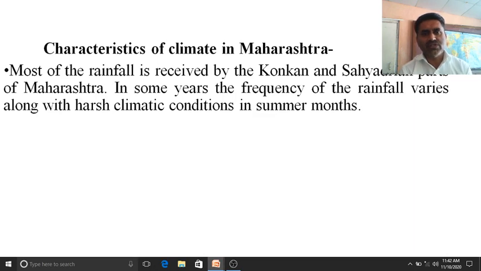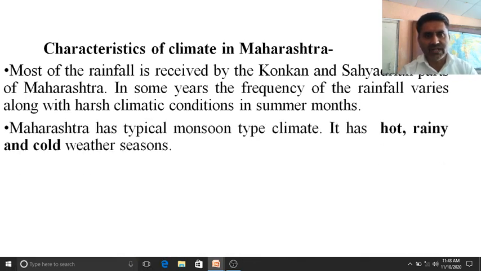Most of the rainfall is received by the Konkan and Sahyadrian parts of Maharashtra. In some years, the frequency of the rainfall varies along with harsh climatic conditions in summer months. Sometimes, whatever the condition prevailing throughout the year, there are some changes, or some different type of phenomena occurs. Sometimes there is a thunderstorm, sometimes a high speed wind, sometimes heavy rainfall, and sometimes too much cold, or a very high temperature. So this condition prevails sometimes in some years. So this is also one type of characteristic.